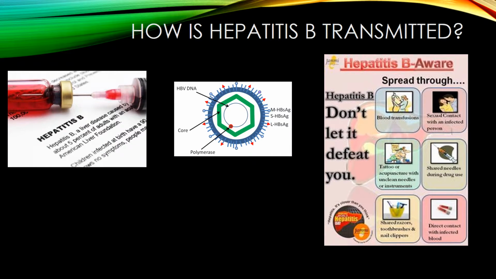Hepatitis B is a serious disease that kills more than 780,000 people a year. It is transmitted through an infected person's bodily fluid. Some ways that can happen are through sexual contact, blood transfusion, the use of contaminated needles, such as getting a tattoo or piercing with tools that were not sterilized, from mother to baby during childbirth, razors, and toothbrushes.